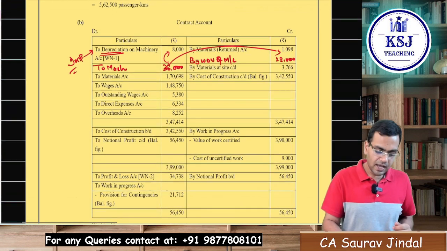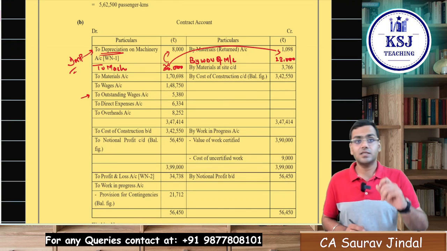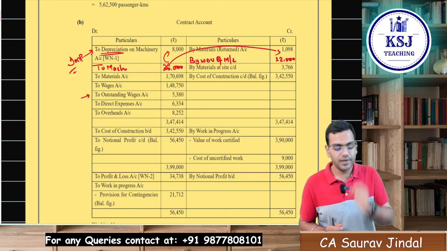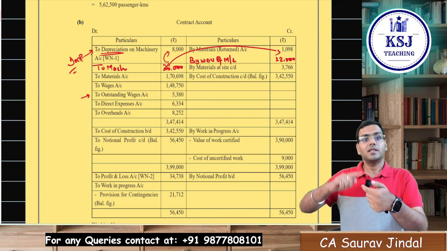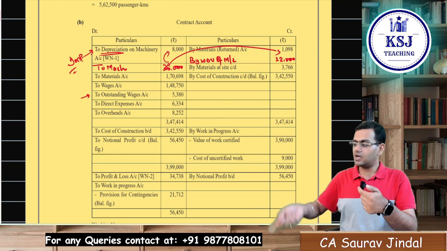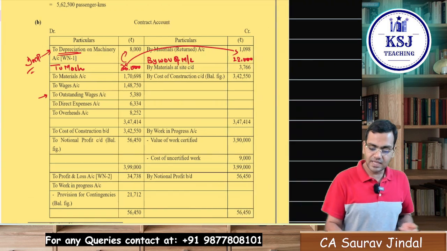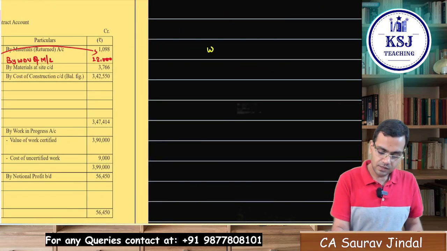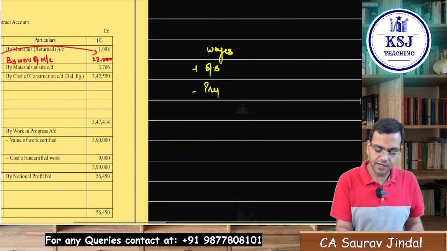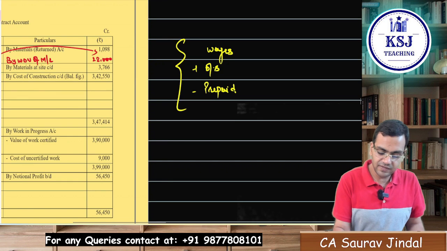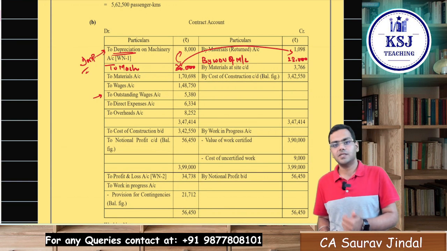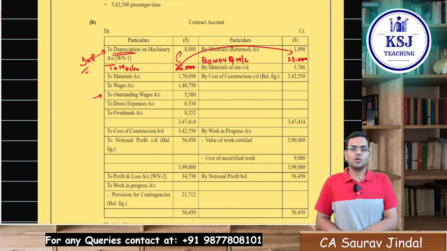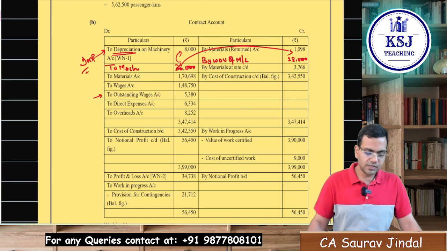Nothing to worry. And one thing regarding the outstanding wages, this also you have to be very careful with. In case there are prepaid expenses or prepaid wages, prepaid means the expense is of the next period, you have paid in advance. What will you do? In that case, you will write here wages, add outstanding if any, minus prepaid. This can be with the wages also, this can be with the expenses also, the other overhead, the direct expenses, the same thing can be there. So you should be very much clear with the treatment that is required.